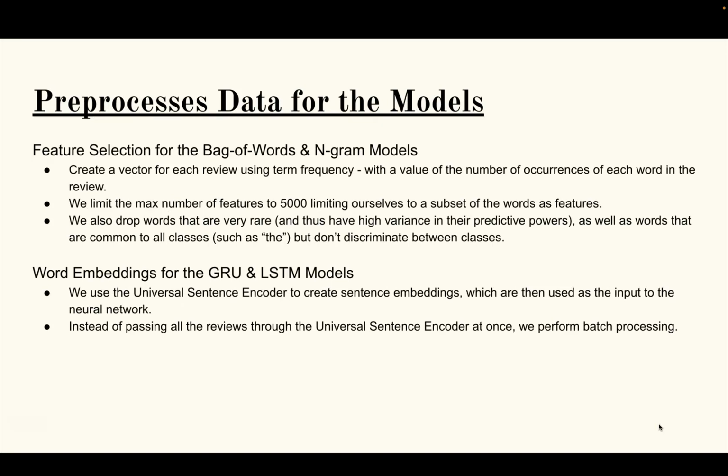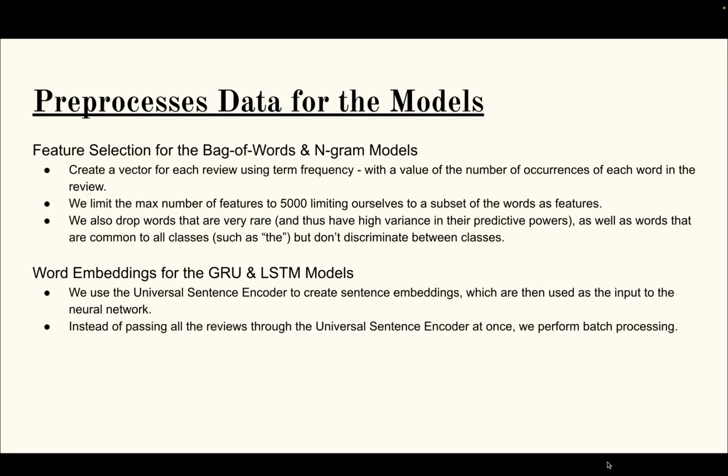So, the preprocessing for the data models. In order to feed this data into our models, we did some preprocessing on it. For the bag of words and the n-gram models, we did feature selection. We created vectors for each review using term frequency, and we only selected the top 5,000 features, so basically the most commonly used.